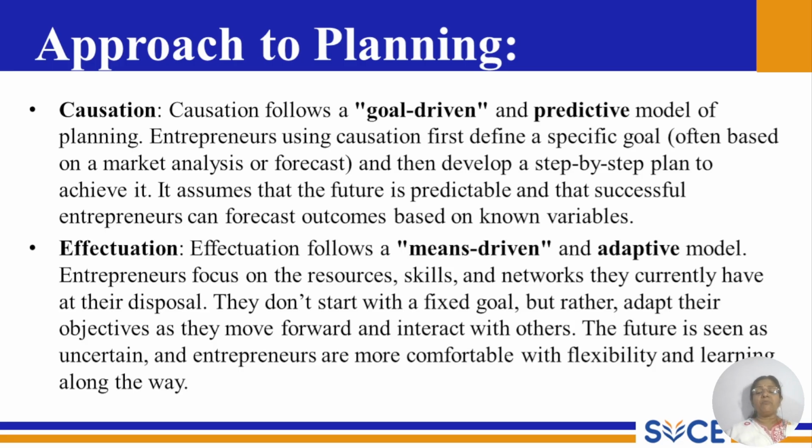Effectuation follows a means driven and adaptive model. Entrepreneurs focus on the resources, skills, and networks they currently have at their disposal. They don't start with a fixed goal, but rather adapt their objectives as they move forward and interact with others. The future is seen as uncertain, highly unpredictable, and entrepreneurs are more comfortable with flexibility and learning along the way.